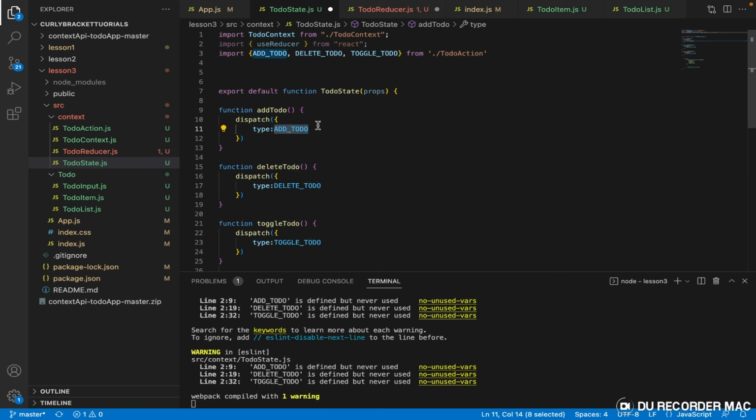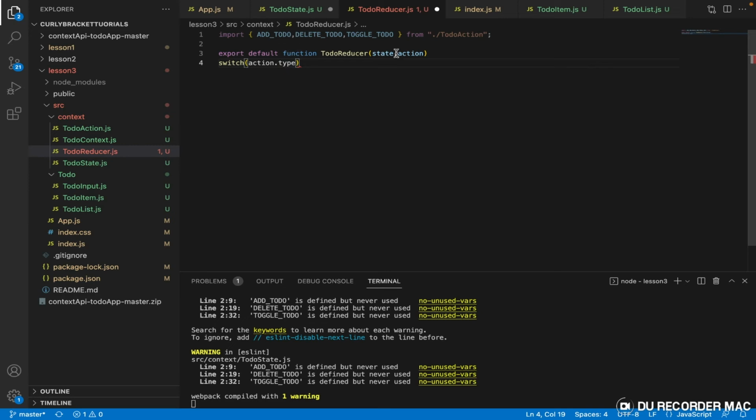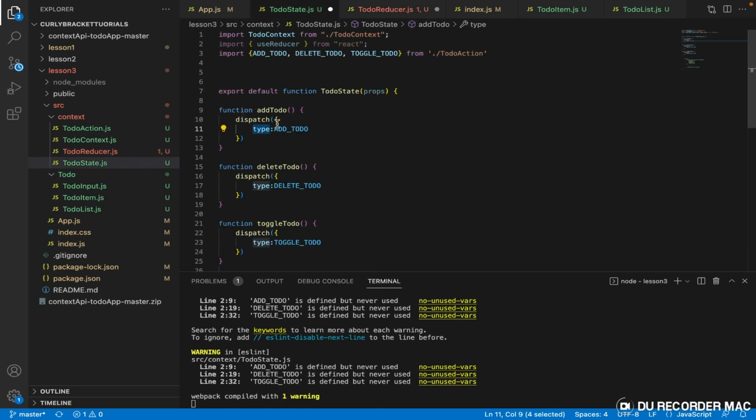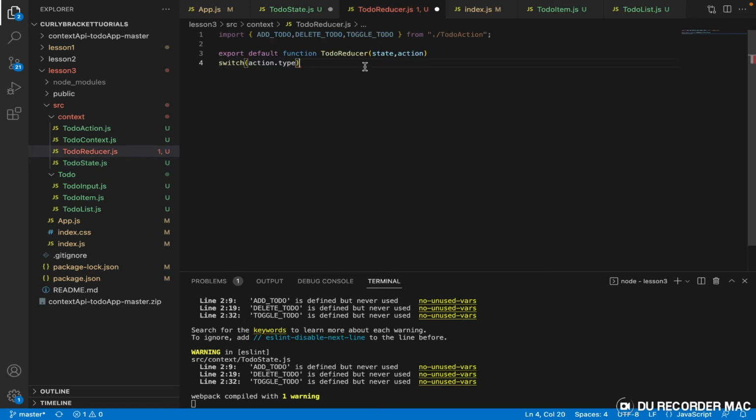So what type? Add to do. So this type here is what we're making use of. So when we say action.type, we're saying action type, which is this type here. So this switch accepts action, so it's switch, we say action.type.